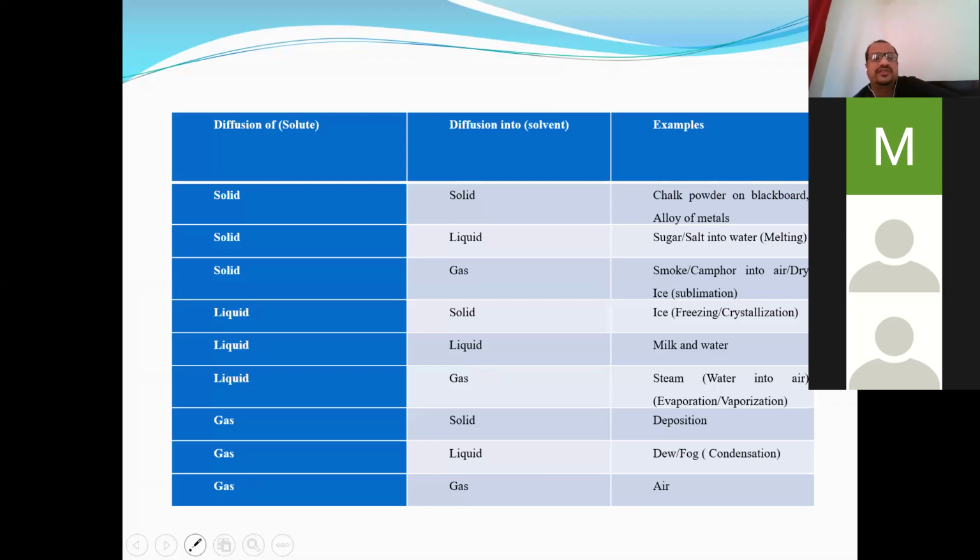But usually three states of matter are considered, and all these states of matter can diffuse. You can see here, solid can diffuse into solid, into liquid, solid into gas, liquid into solid, liquid and gas. These are some of the examples. You can mug this up.